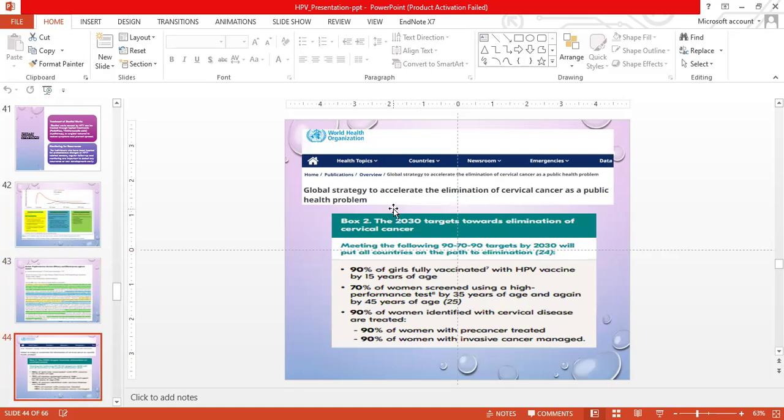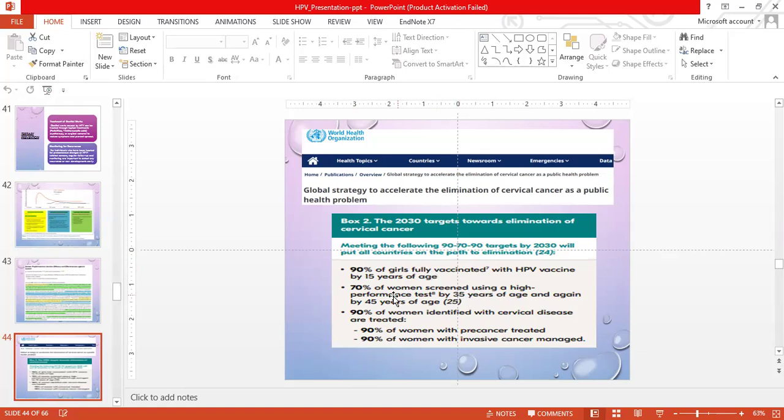Understanding the importance of the vaccine, the WHO has devised a global strategy to accelerate the elimination of cervical cancer as a public health problem. They have devised some 2030 targets towards the elimination. Meeting the following 90-70-90 targets by 2030 will put all the countries on the path to the elimination of cervical cancer. By 2030, 90% of the girls should be fully vaccinated with HPV vaccine by the age of 15 years.